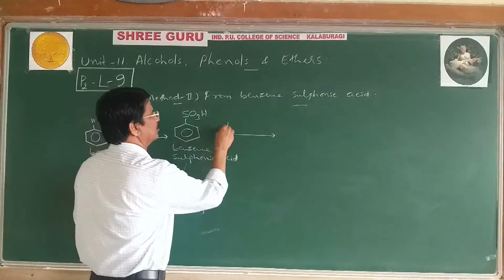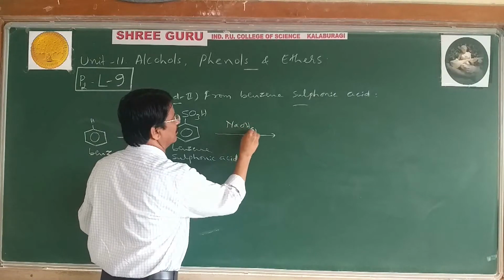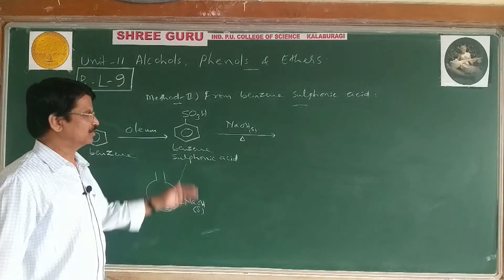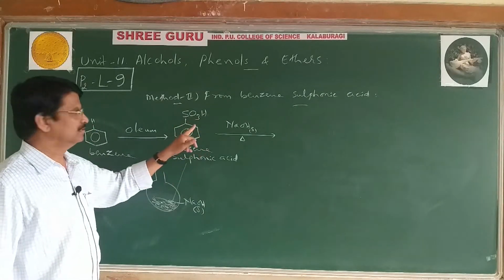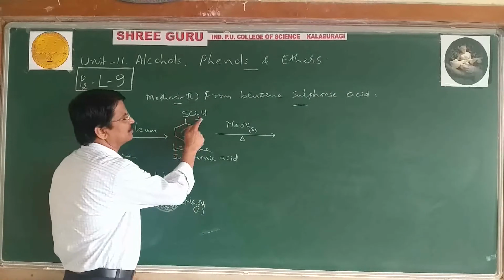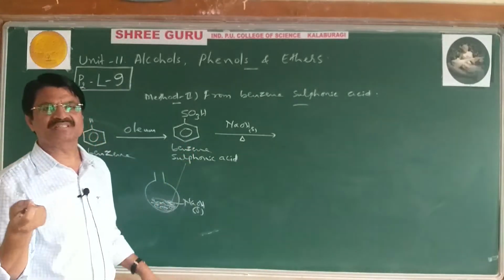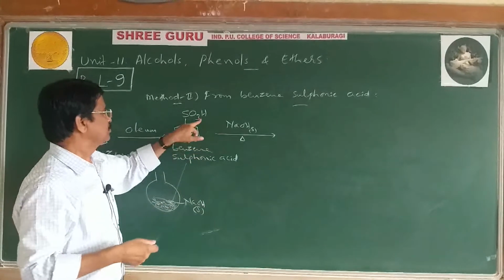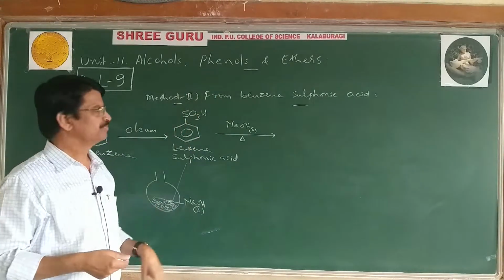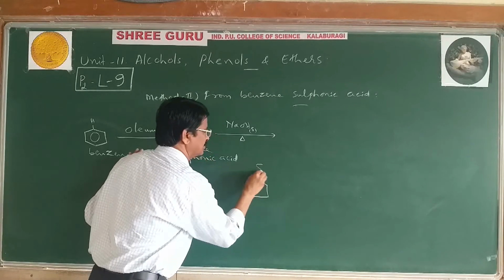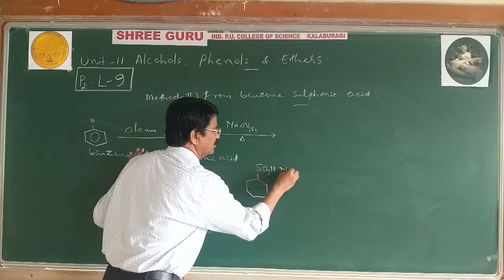NaOH solid melts when heated strongly at about 300 degrees, and then we get sodium phenate. First, neutralization occurs to form SO3Na, sodium benzene sulfonate.